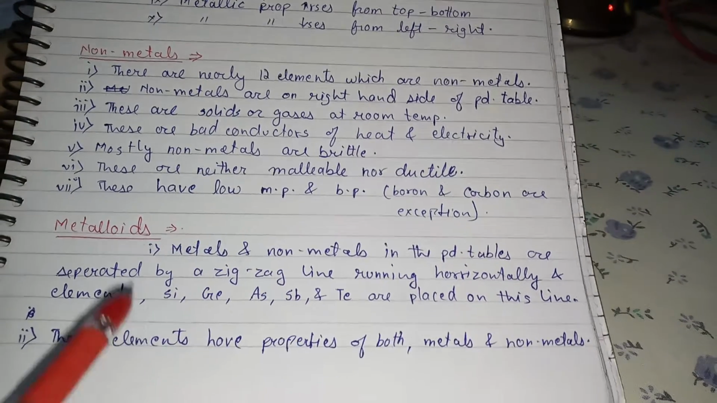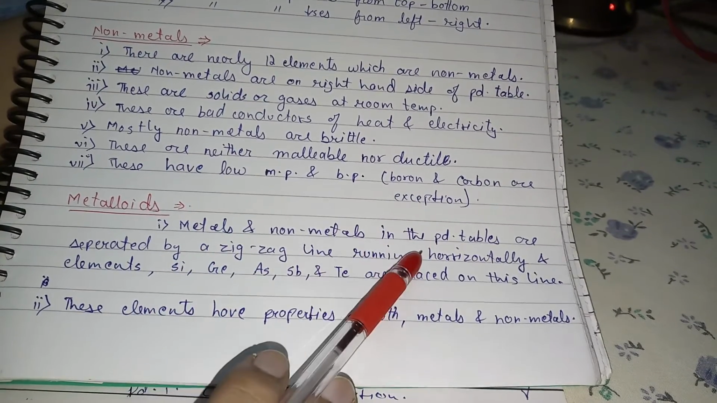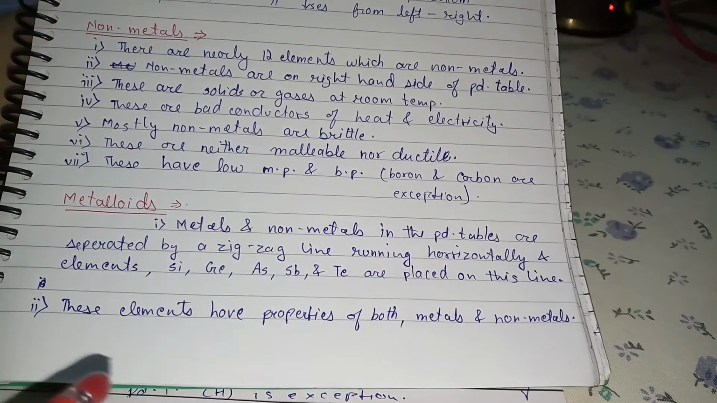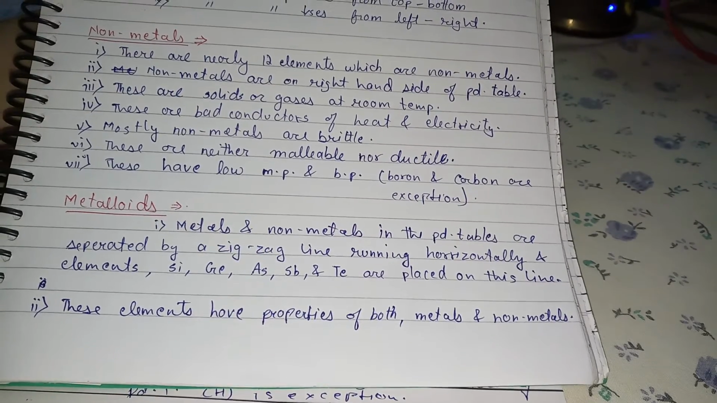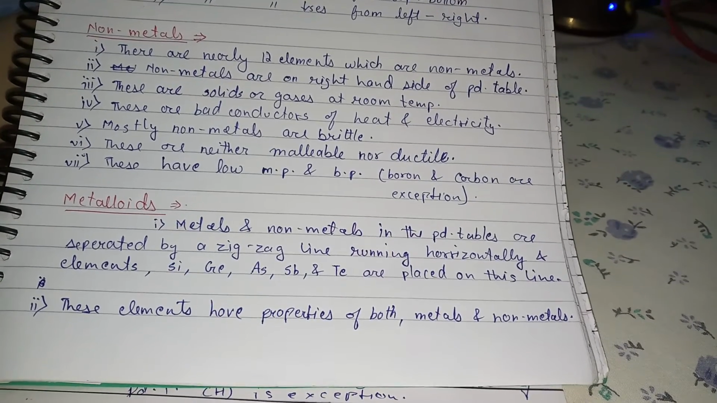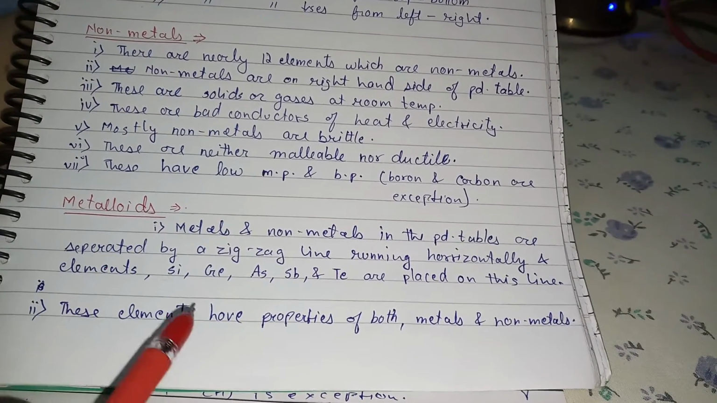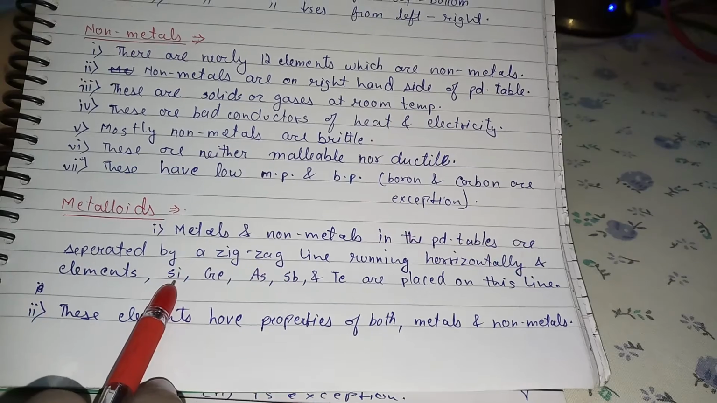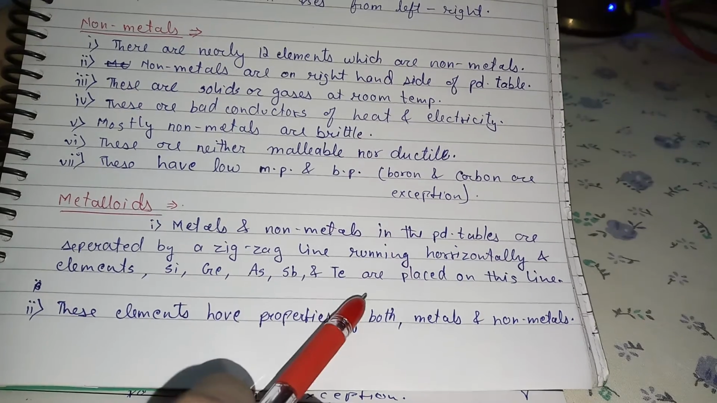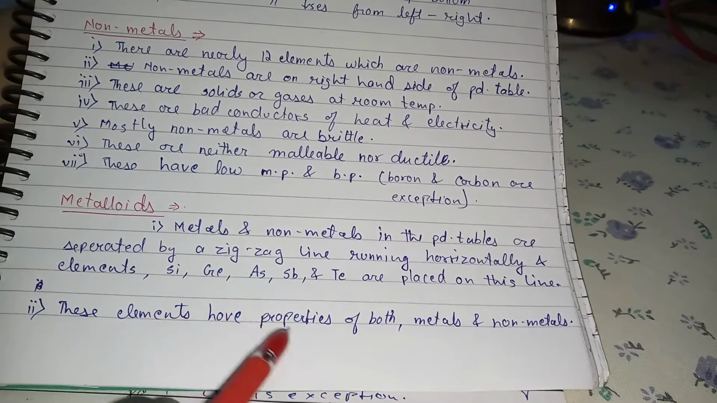Now coming to the metalloids. Metals and non-metals in the periodic table are separated by a zigzag line running horizontally. When you see the periodic table, there is one zigzag line drawn. This line separates the metals and non-metals, and on this line are placed the elements silicon, germanium, arsenic, antimony and tellurium. So metals and non-metals are separated by these metalloids.